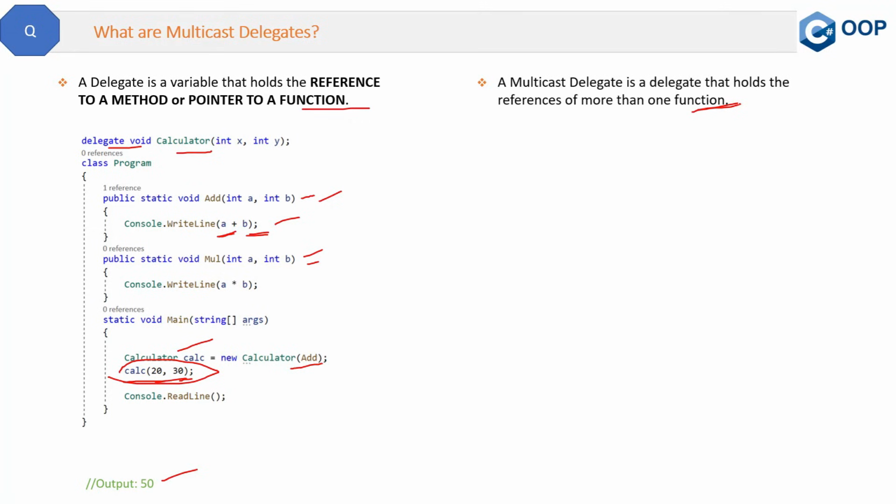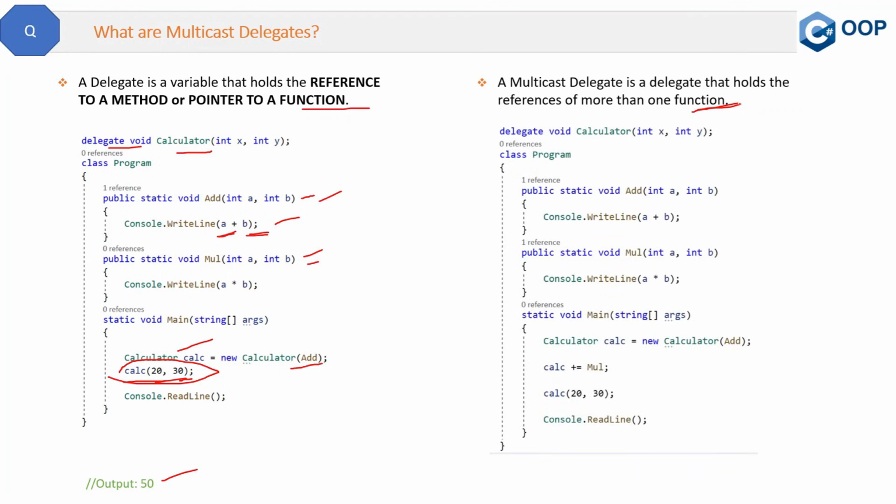So now let me tell you the difference. See, here is the code of a multicast delegate. Here all the code is the same. The calculator delegate is the same, the add and multiply methods are the same, and the invoking of the delegate is also the same. So what is the difference? See, this line: calculator plus equal to multiply. This is just one extra line which differs from the normal delegate.